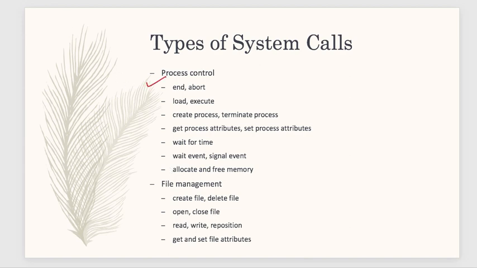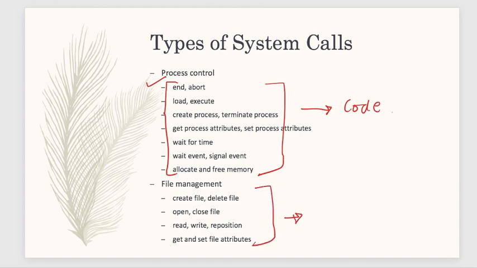For process we have end, abort, load. So these are the system calls for which the OS already has code, or the OS kernel will fetch this code from its library, or import the code from its library.